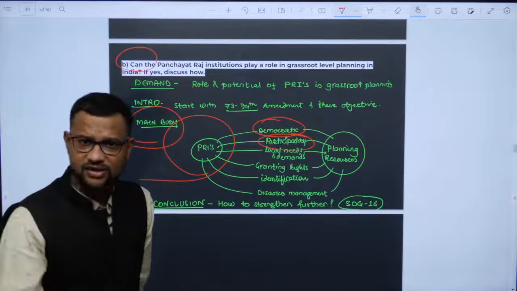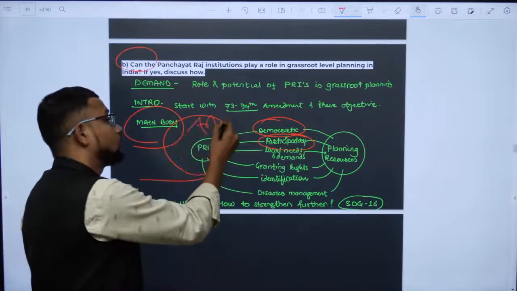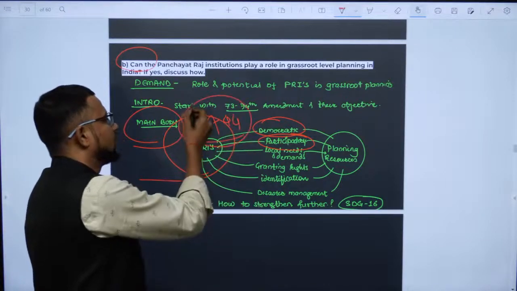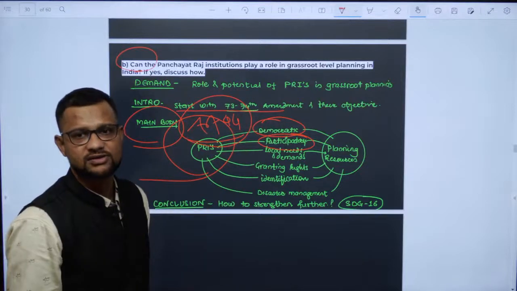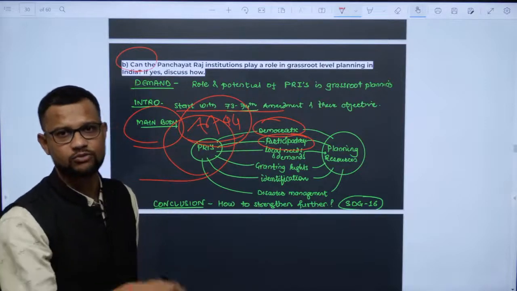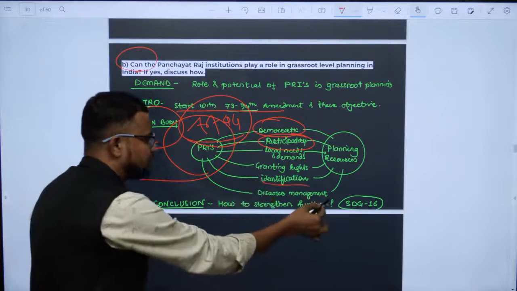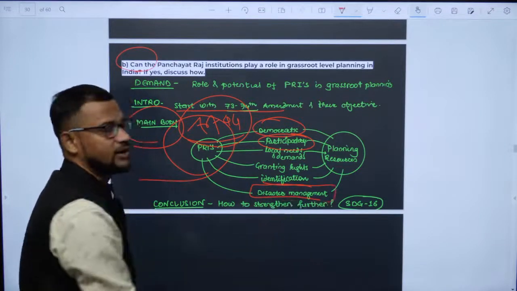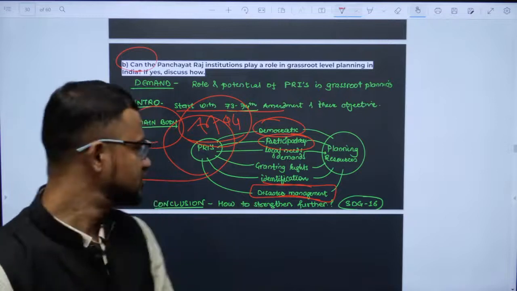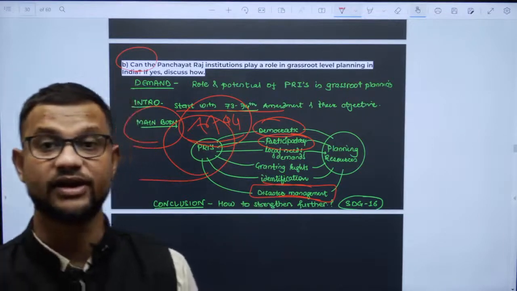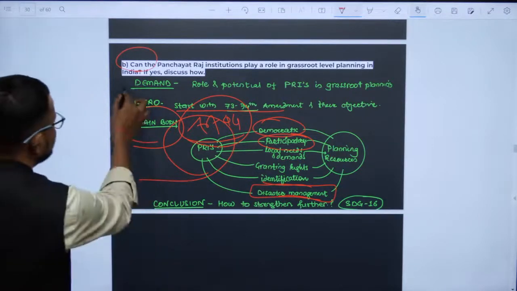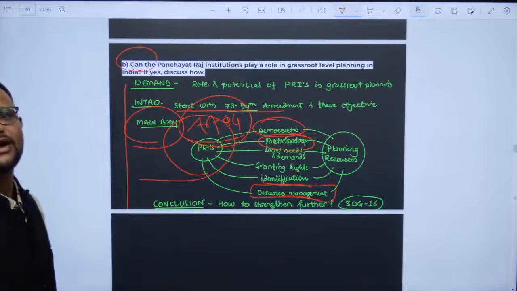So in ancient India you can write about Article 40. You have to start the introduction with the 73rd and 74th amendment, 74th more appropriate because Panchayati Raj has been asked. Then identification and disaster management practices. You can connect SDG 16 over there, and the conclusion should be on that line.